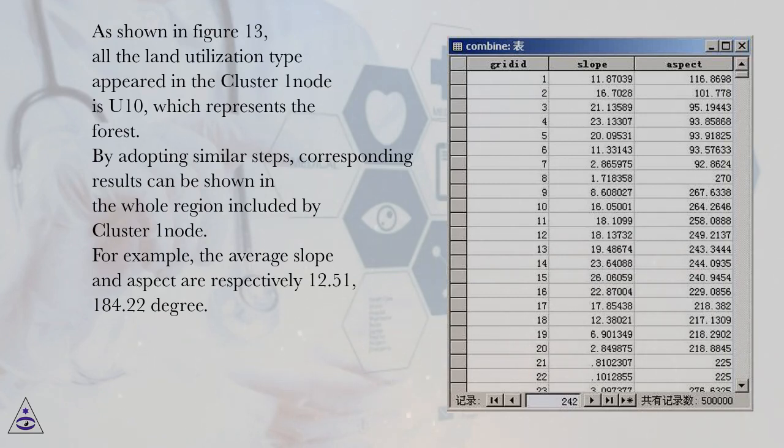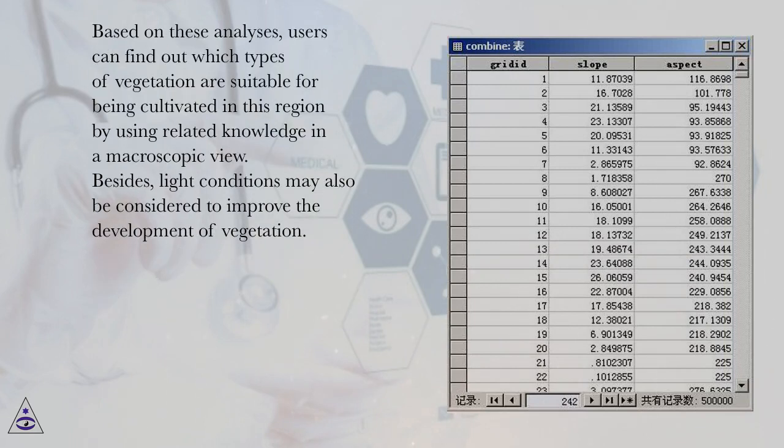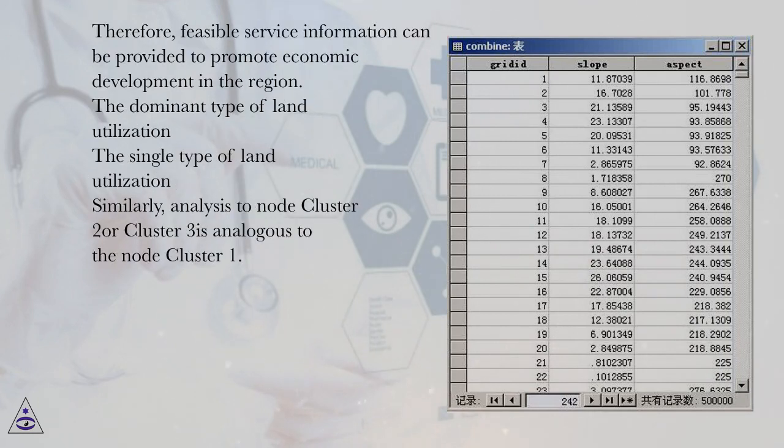For example, the average slope and aspect are respectively 12.51, 184.22 degree. Based on these analyses, users can find out which types of vegetation are suitable for being cultivated in this region by using related knowledge in a macroscopic view. Besides, light conditions may also be considered to improve the development of vegetation. Therefore, feasible service information can be provided to promote economic development in the region. The dominant type of land utilization. The single type of land utilization.